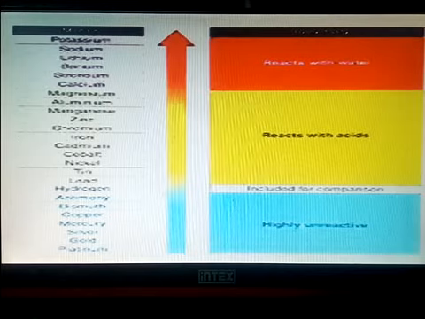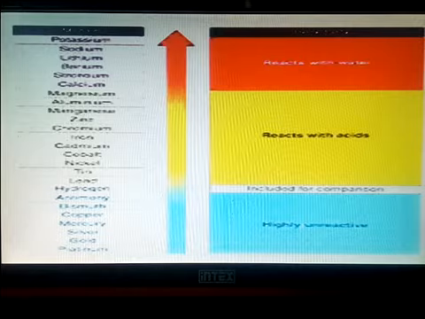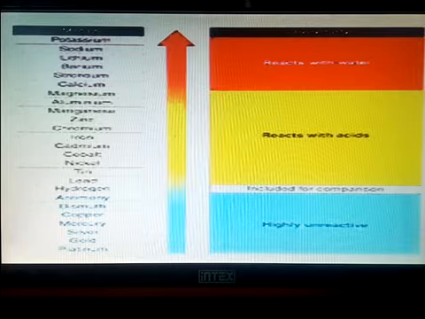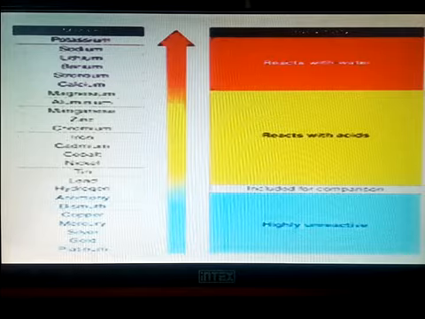Now you can see these metals: potassium, sodium, lithium, then strontium, calcium, magnesium, aluminium, manganese, zinc. This is a huge list.